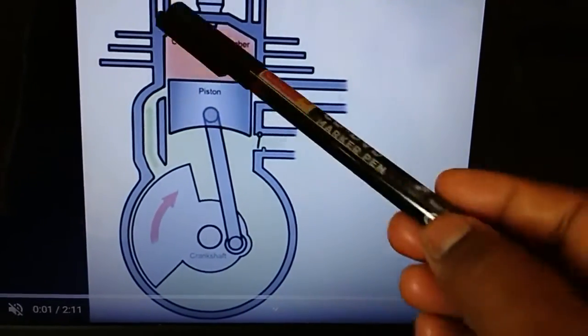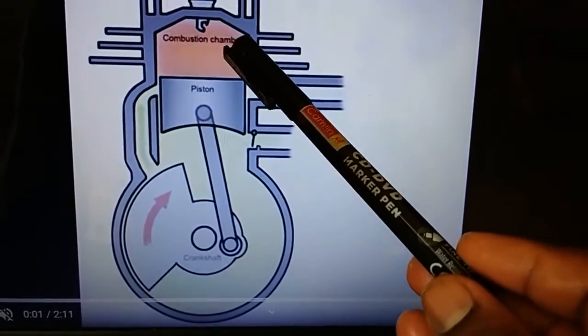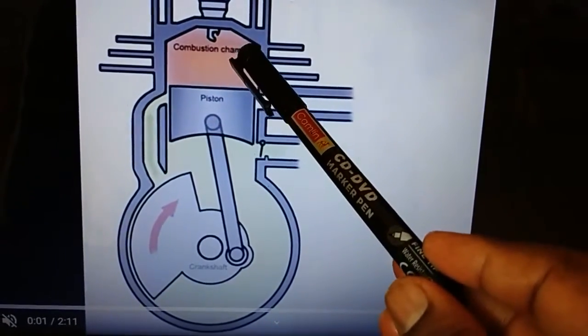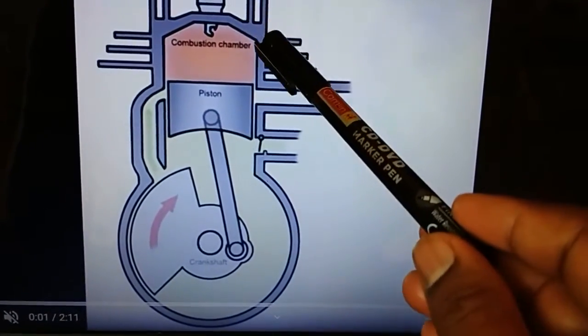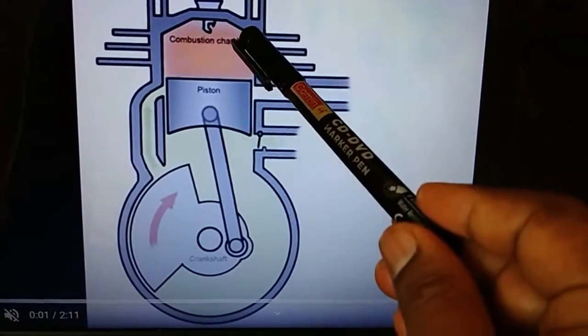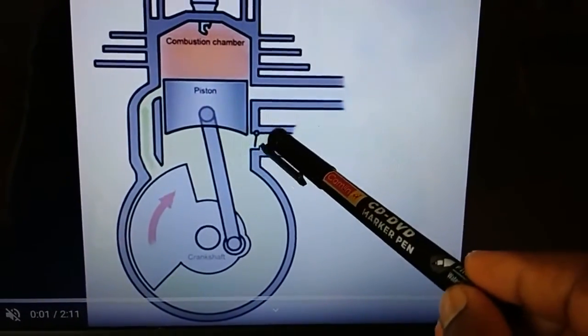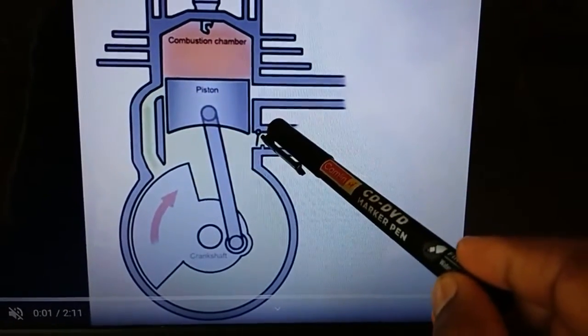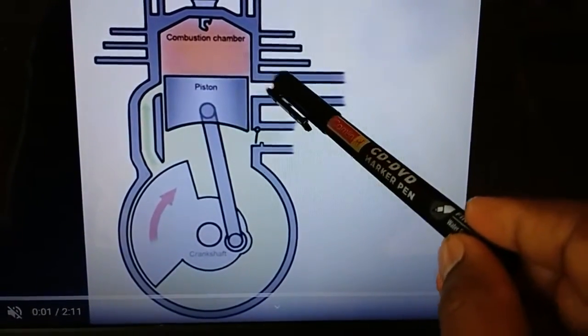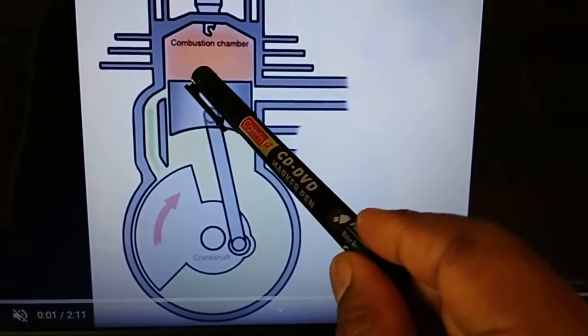But what happens in the second stroke? In the second stroke, the piston moves from TDC to BDC. When the piston moves from TDC to BDC, the inlet port will be closed, and the exhaust port and transfer port will be open.